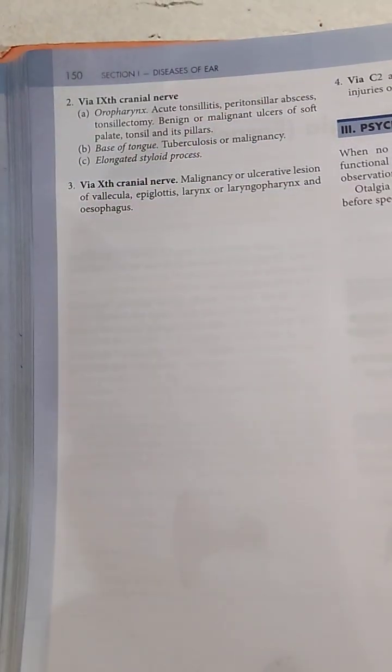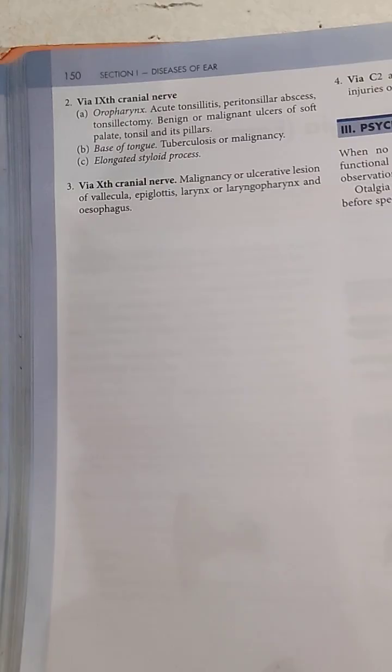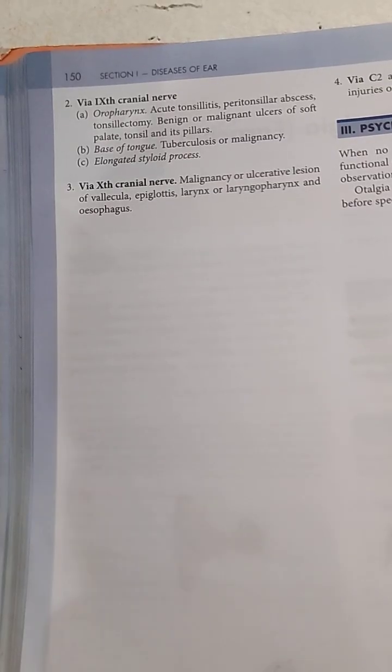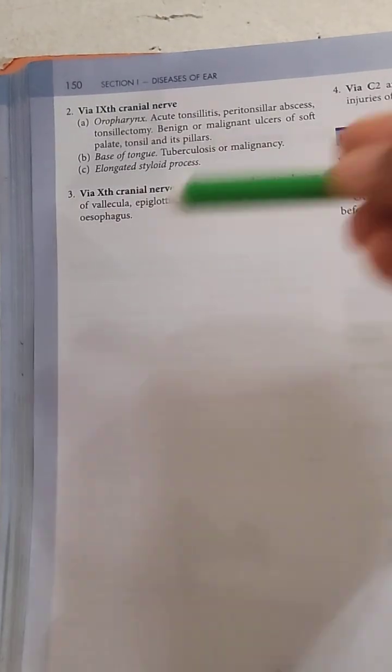And the next is the 10th nerve. The 10th nerve mainly supplies the vallecula, epiglottis and larynx. So if there is any malignancy or ulcerative lesion of the vallecula, epiglottis, larynx, laryngopharynx and esophagus, this will lead to pain in the ear. Note that it goes from the vallecula and epiglottis to the larynx, laryngopharynx, and up to the esophagus.